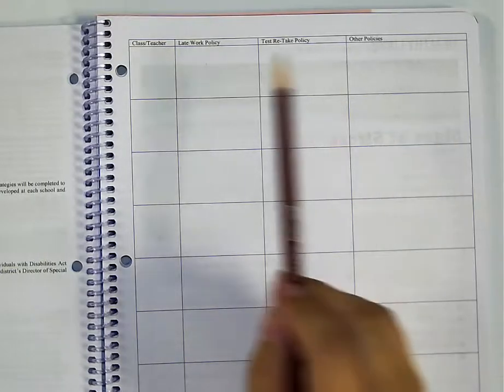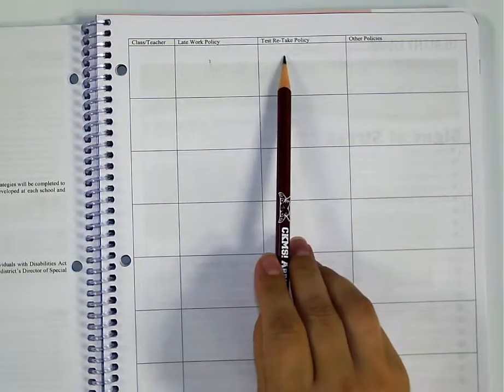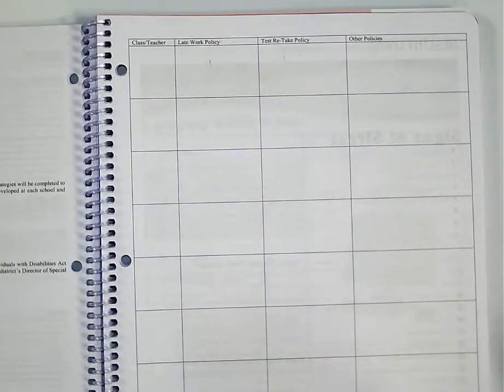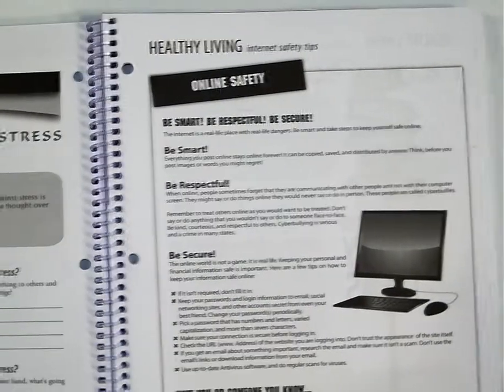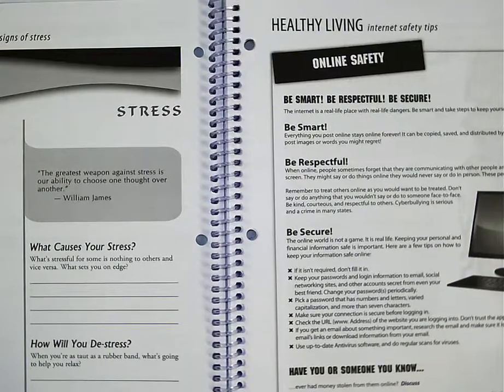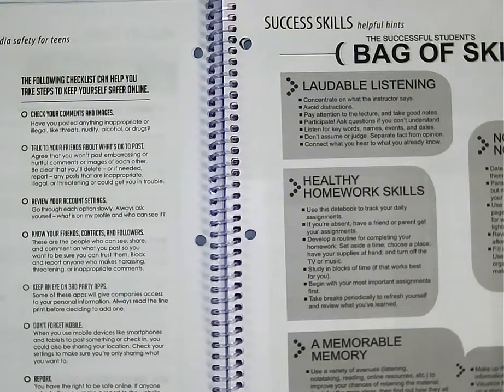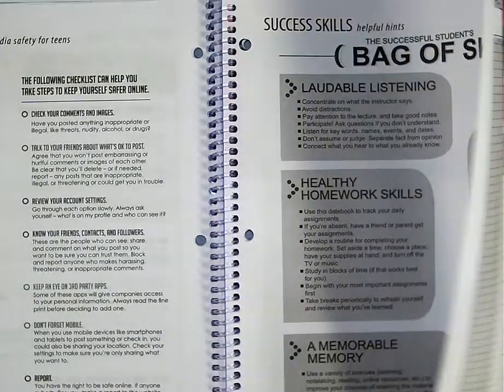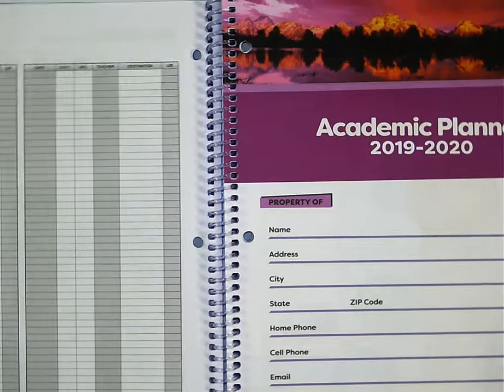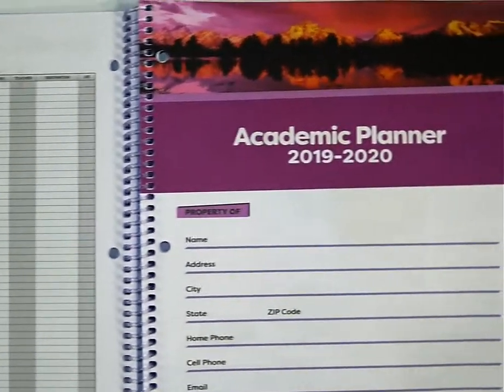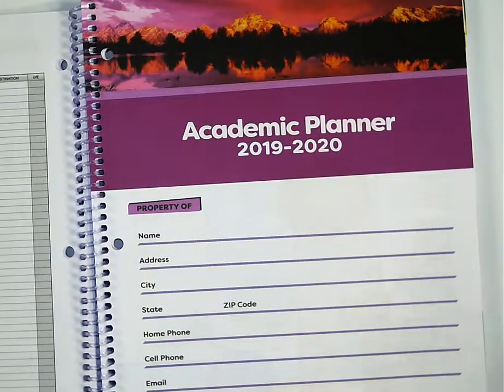This page is very important. It is where you will enter the policies regarding late work and test retakes for each of your classes. Now let's turn the page to find several pages of tips for healthy living, including strategies for reducing stress and for participating in safe and secure social media interactions. Now turn one more page and you will find a colored number, page 2.